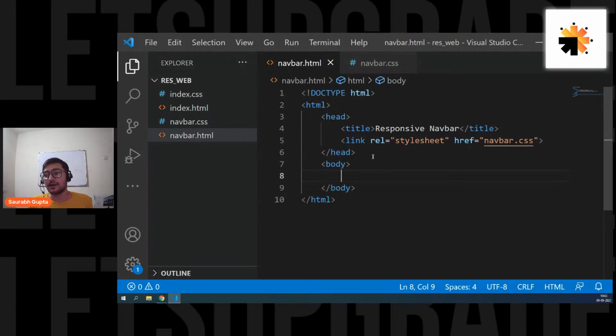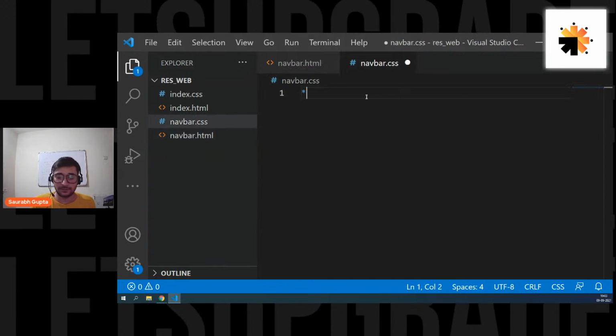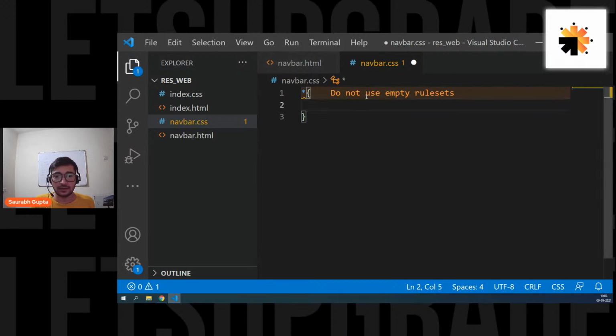Okay, guys, now let's move ahead. So now we have linked the CSS, and let's do the basics there as well. So what is the difference between align items and justify content? See, justify content works with the main axis, align items works with the cross axis. Is that clear, Saurabh? So justify content works with the main axis, align items works with the cross axis.